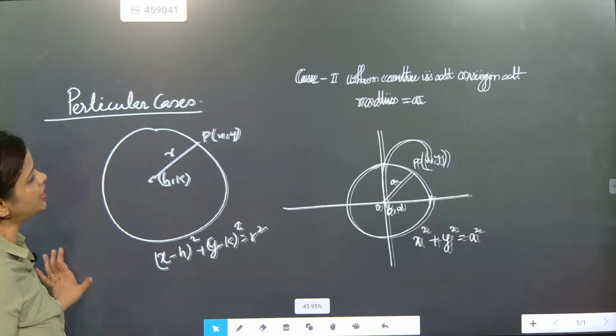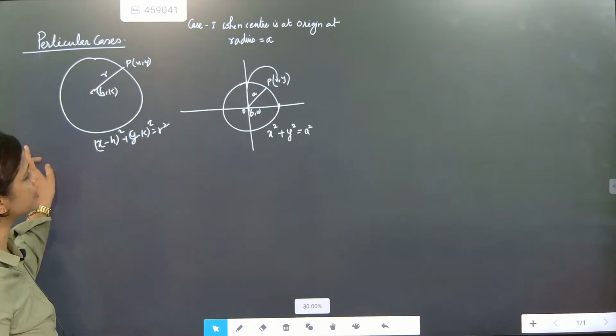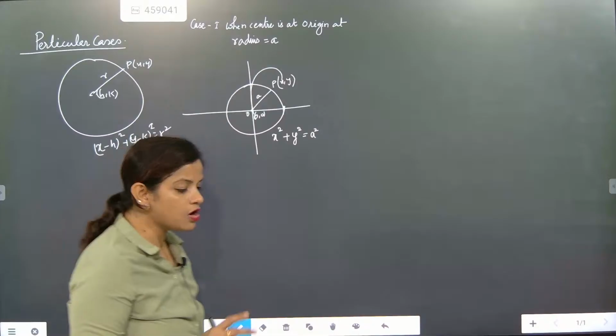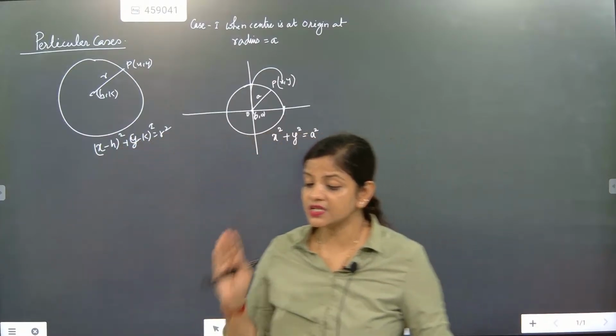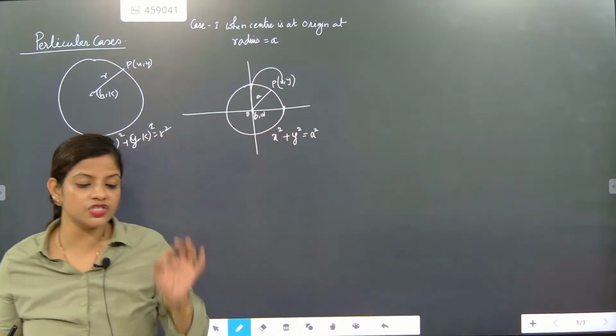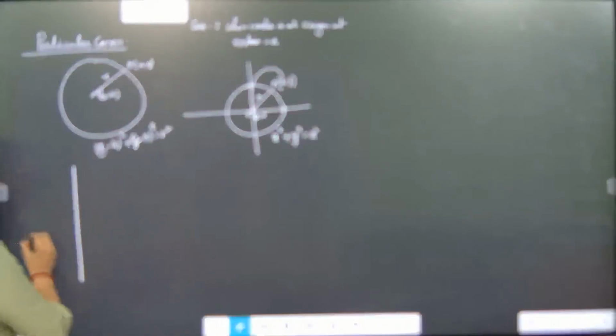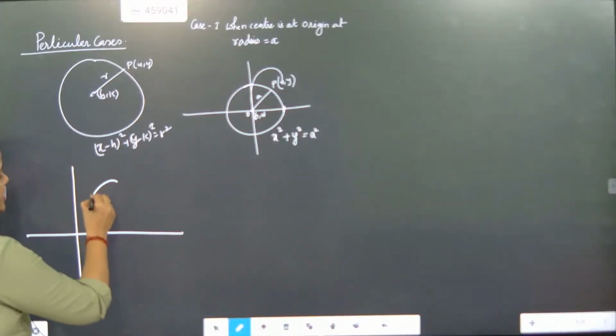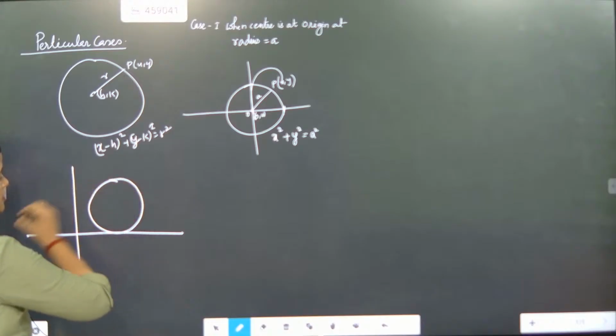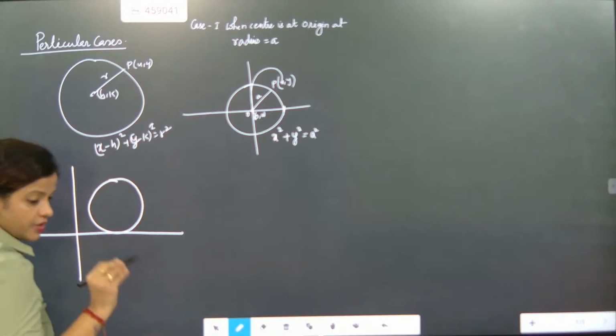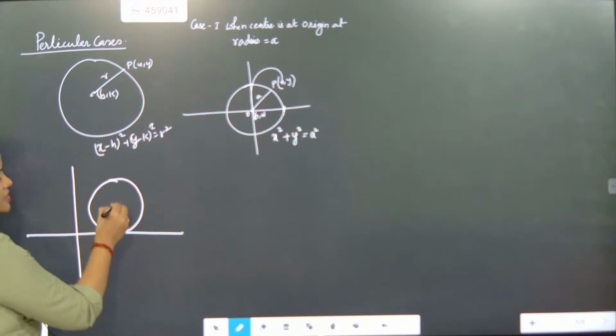Now we will go for another case, when the circle purely touches the x-axis. Now please pay attention here. The circle is touching only the x-axis. Think very particularly. Here this is the center.